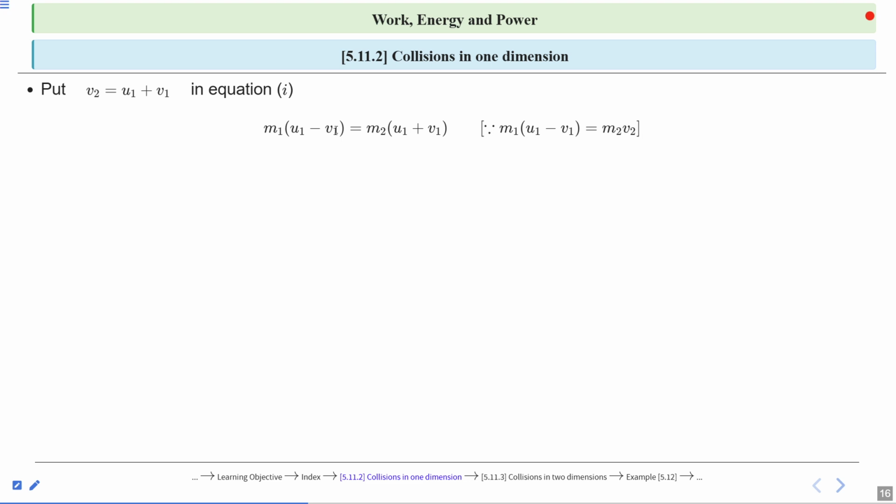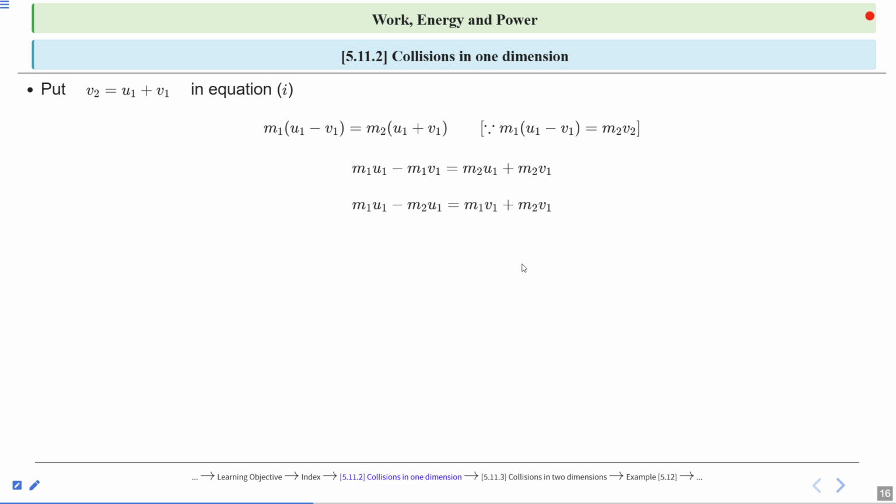So it will become like this: m1 (u1 minus v1) is equal to m2 (u1 plus v1). So now further solving, when we multiply m1 with both u1 and v1, it will be m1 u1 minus m1 v1 is equal to m2 u1 plus m2 v1. Clear?